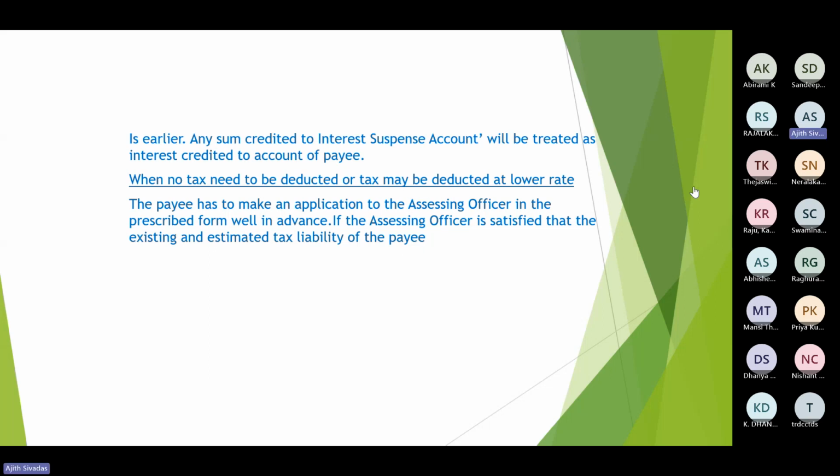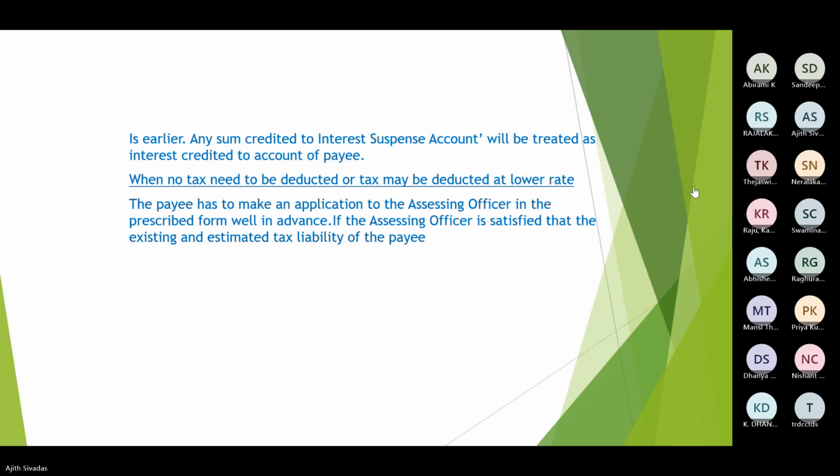Basically, 15G and 15H would be given instructing the bank not to deduct the TDS, for the reason that the total income, including such interest plus any other taxable income, is less than the basic exemption limit.